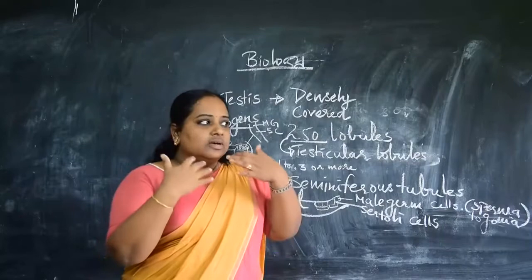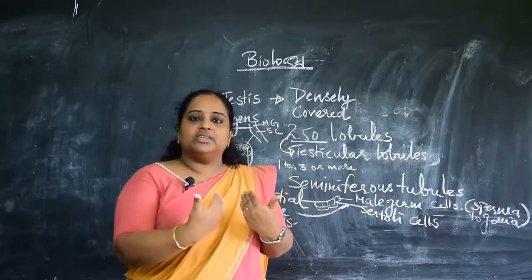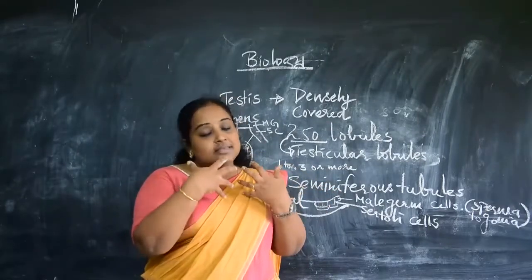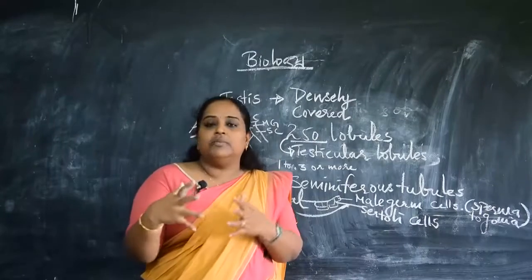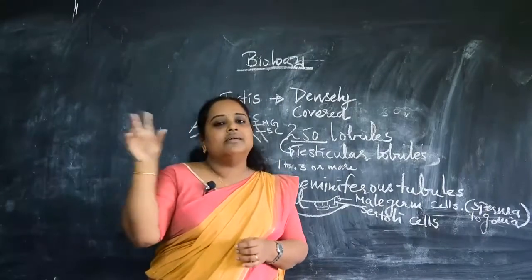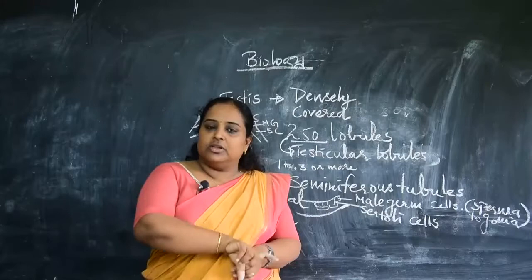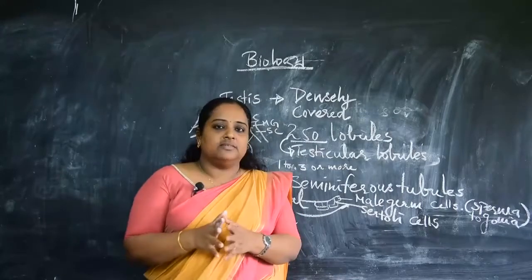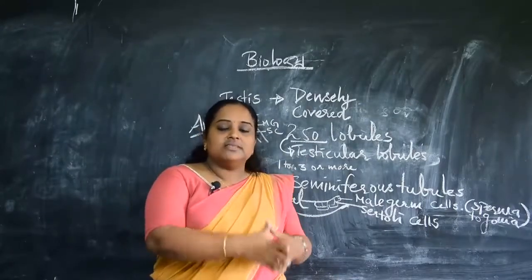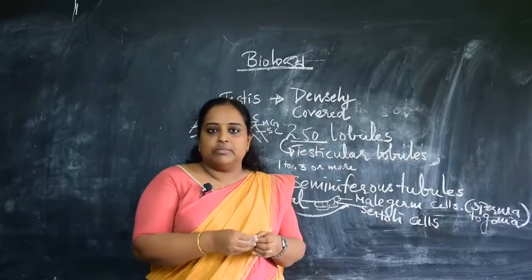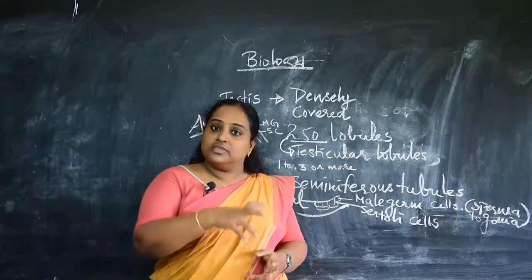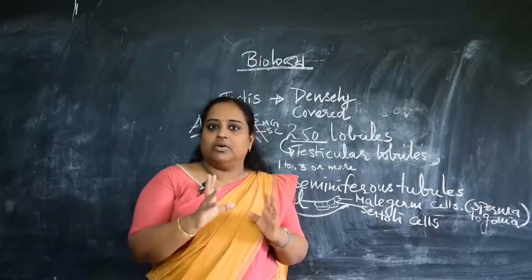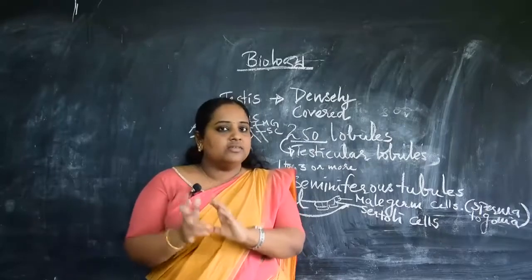Like every other physiological process, even sexual reproduction involves a reproductive system. Because we are studying human reproduction in this chapter, first we saw the male reproductive system.